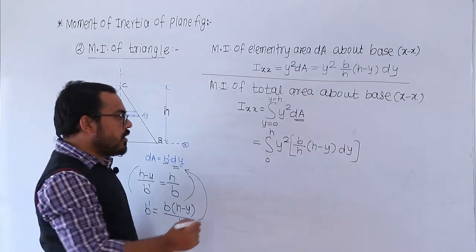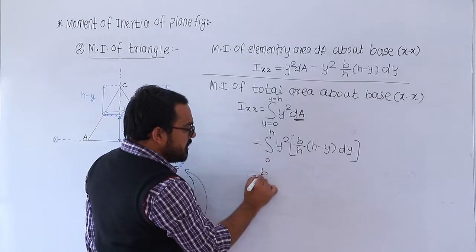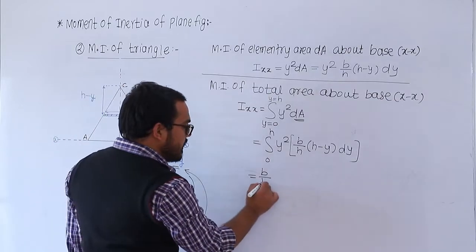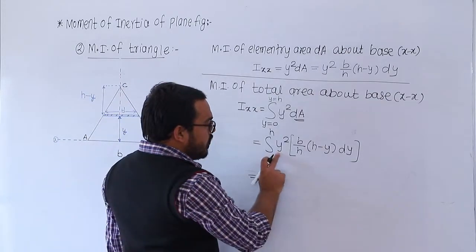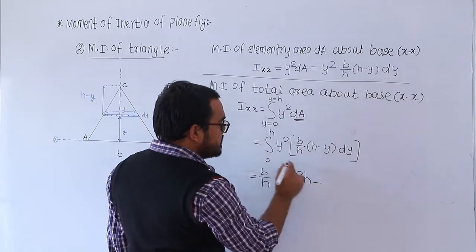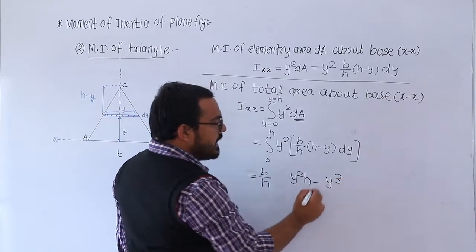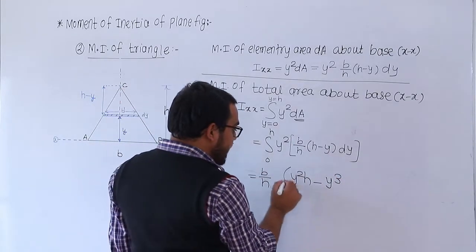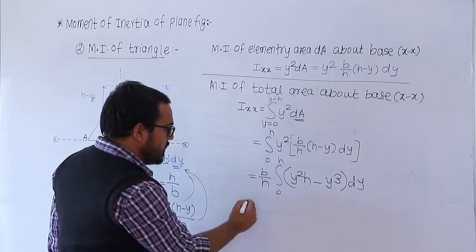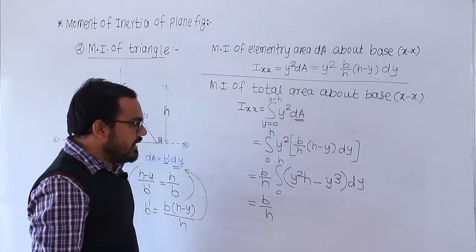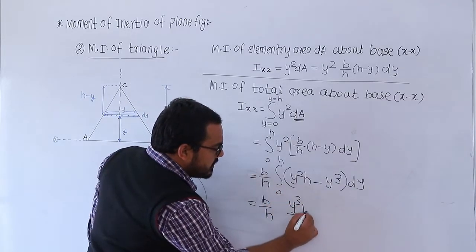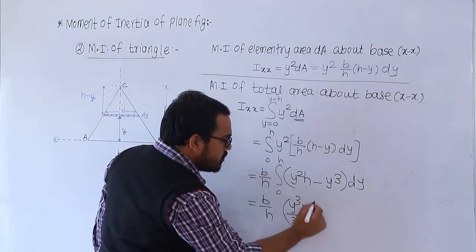Now integrate this. So from this what happens? b by h. b is the width of the triangle, h is the height of triangle. Both are constant. त्यांना बाहेर घ्या. y square ने मध्ये मल्टिप्लाय केल्यानंतर y square into h, that is the y square h, minus y square into y, so it becomes y cube. आणि हा जो पार्ट आहे मग याला मी इंटिग्रेट करेल with respect to y from the limit 0 to h. So what happened? b by h as it is. बोला याचं काय होईल? y cube divided by 3 into h. ठीक आहे. And the limits 0 to h.